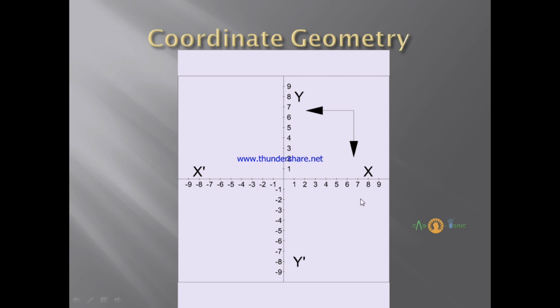I hope this is clear, or you can make note of this. This is a summary. If we are going from left to right, x value will increase. If we are going from bottom to up, y value will increase. If we are going from right to left, x value will decrease. If we are going from up to bottom, then y value will decrease, right?